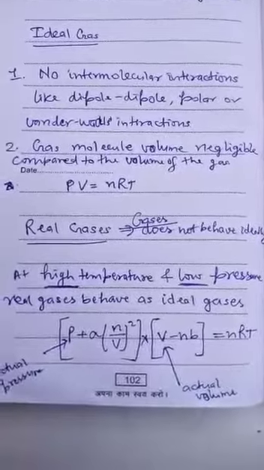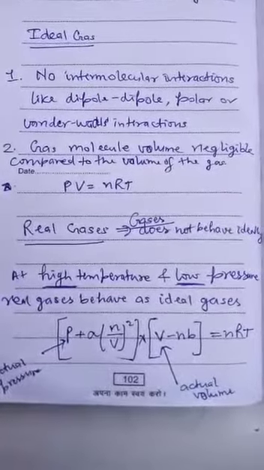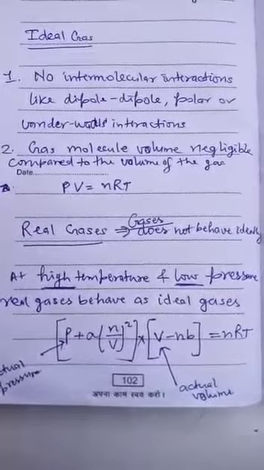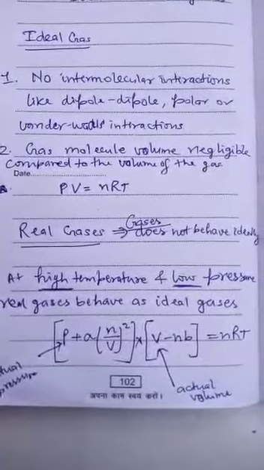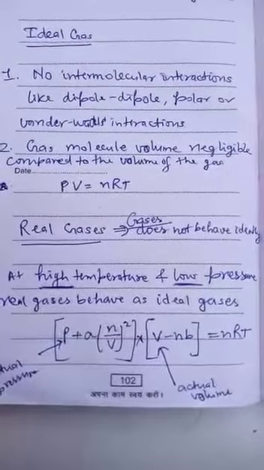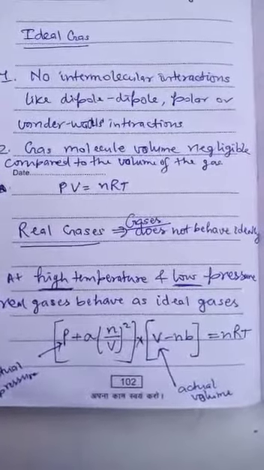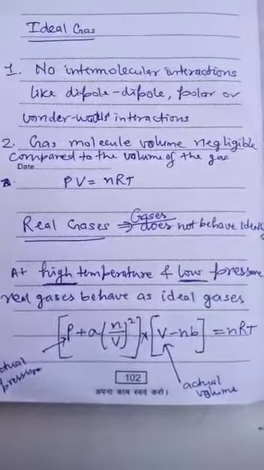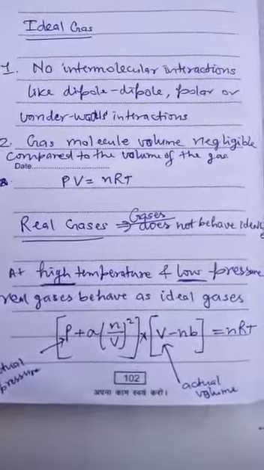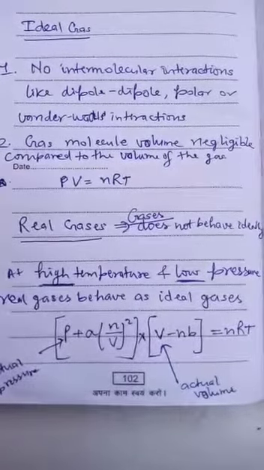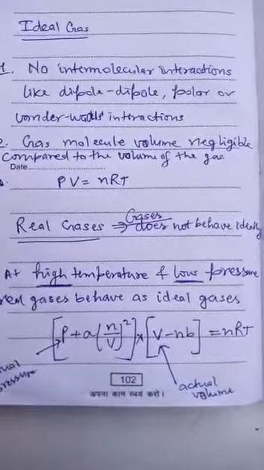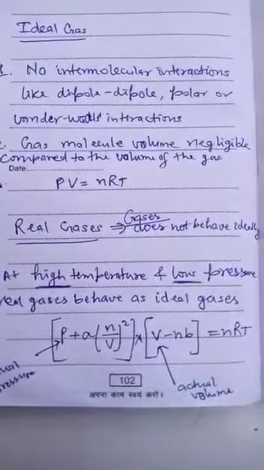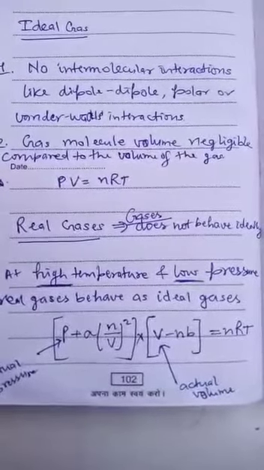What is the meaning of no intermolecular interactions? It is like dipole-dipole interaction or polar interaction or any kind of van der Waals interaction. There should be complete absence of intermolecular interactions. Condition number 2: gas molecules' volume should be negligible in comparison to the volume of the whole gas.